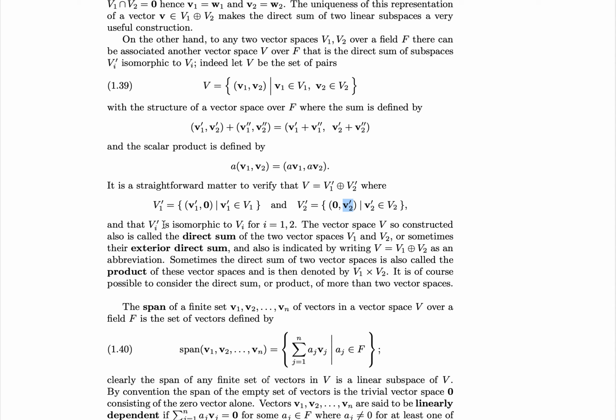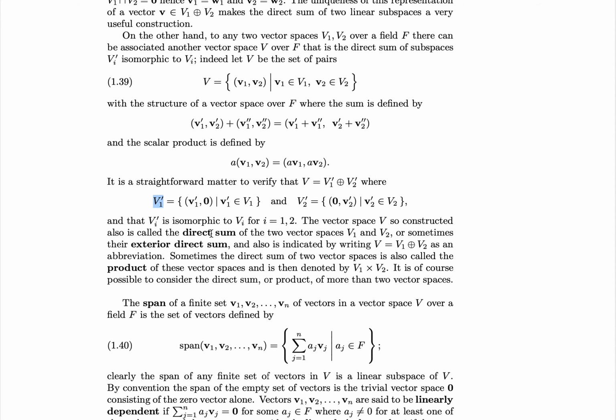We then note that each of these is isomorphic to the original V1 and V2 we started with. That is, V1' is isomorphic to V1. They have the exact same structure. This vector space, as we construct it, is called the direct sum of our two vector spaces V1 and V2. These are full-blown vector spaces, not subspaces, and we sometimes call it the exterior direct sum space. And we write it as V equals V1 direct sum V2 as an abbreviation, which is a little confusing because you might think V1 and V2 are subspaces of V, but in this case they are full-blown vector spaces in their own right, and then you extend them to construct this new V.